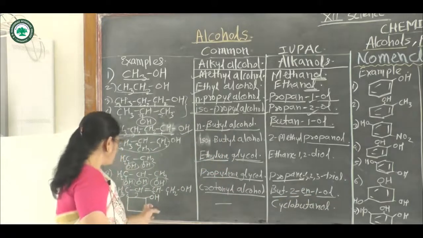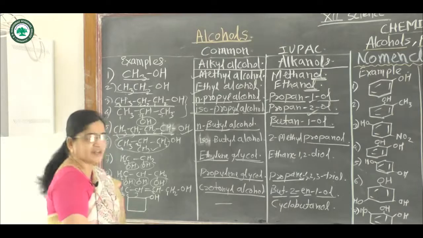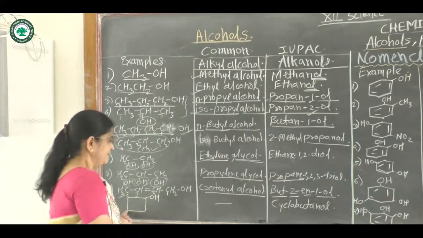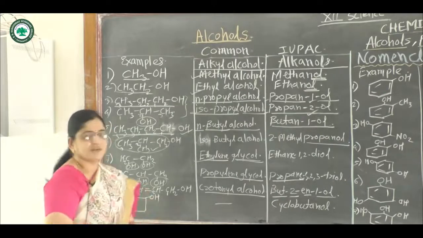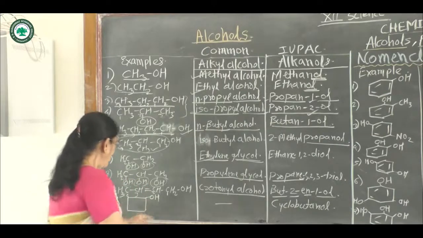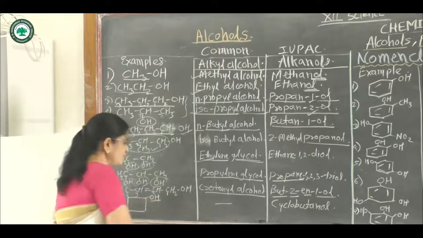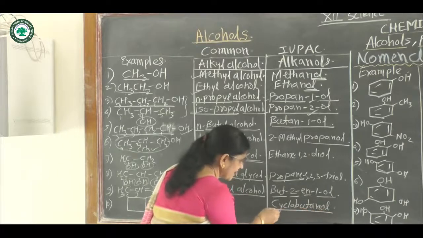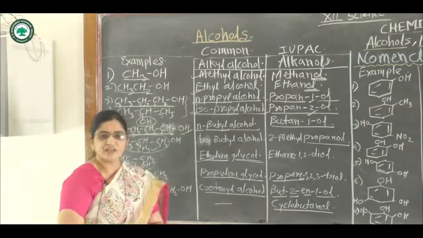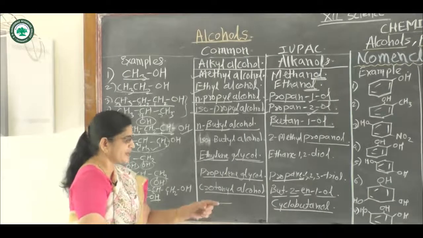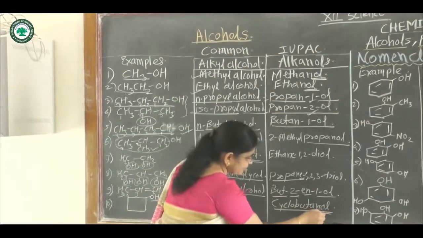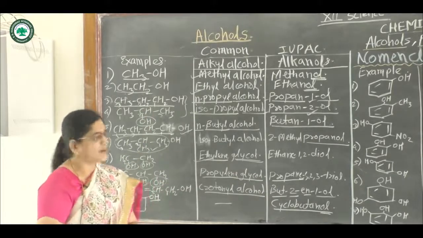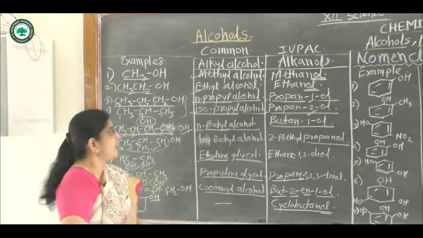Then the last example of this alcohol, suppose this cyclic compound. In this compound there are 4 carbon atoms. Hence it is a derivative of cyclobutane. On this cyclobutane, a hydroxy group is attached. Hence the name of this compound becomes cyclobutanol. Again, by replacing the 'e' of the corresponding cyclobutane by 'ol', the name of this compound becomes cyclobutanol. In this way there are common and IUPAC names of these alcohols.